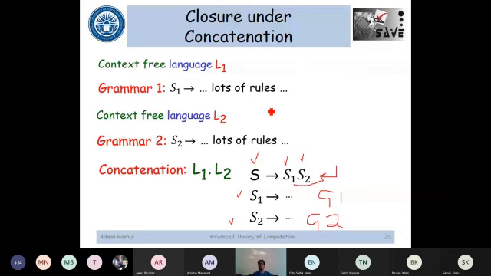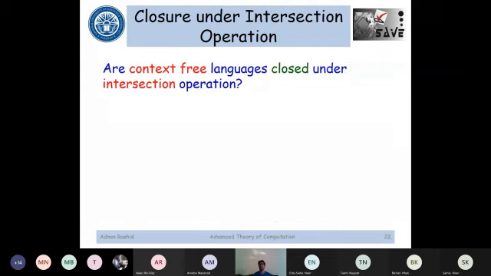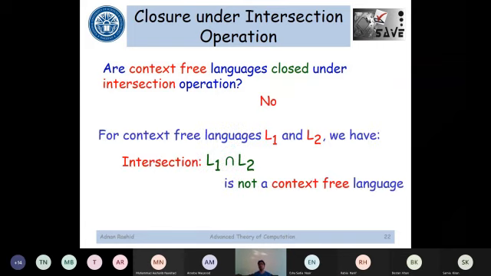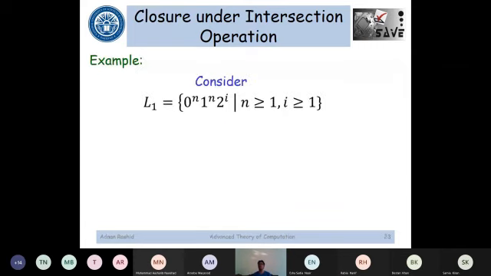Is it closed under the intersection operation or not? No. So the answer to this question is no. Now, if you consider this kind of language as L1, this is a context-free language, and I could design its corresponding context-free grammar that would look something like this.